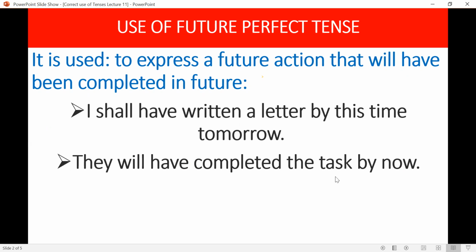They will have completed the task by now. At this time in the future, they will have not only started but also completed the task. So for actions which start in the future, end in the future, and are completed in the future, a complete action, the future perfect tense is used for these kinds of action.